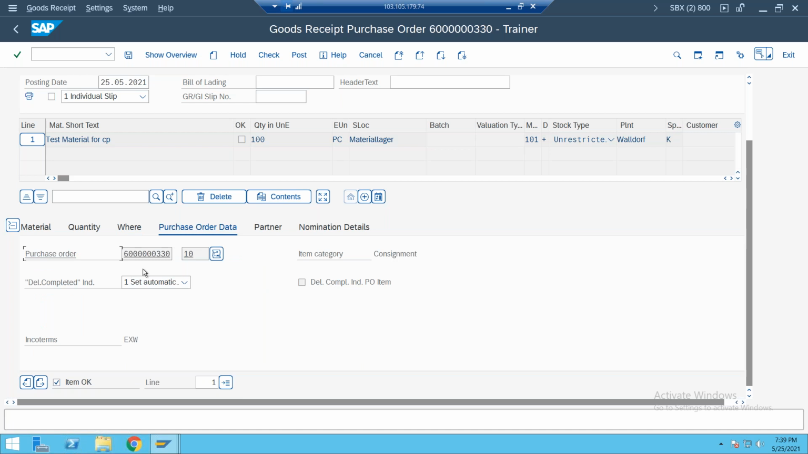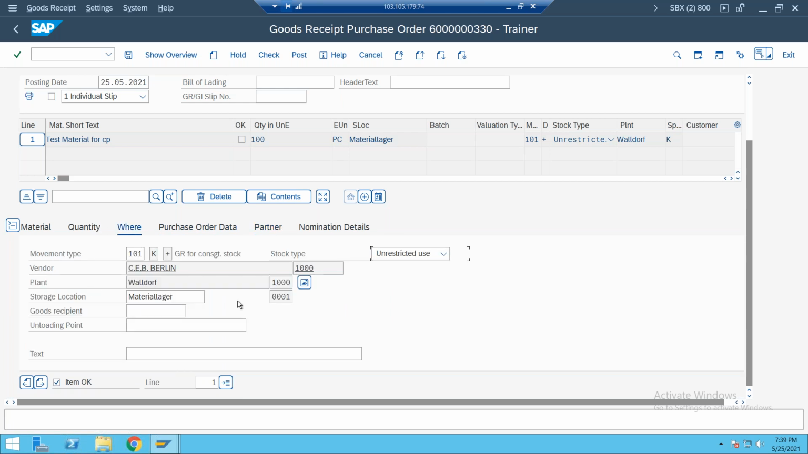And go to purchase data. Here you see the item category, so we are procuring through the consignment process, with the partner shown here. You need to observe the movement type, which is most important. When we are procuring the material through the consignment process, the system automatically picks the 101K movement type here.